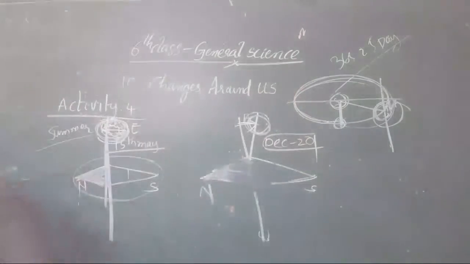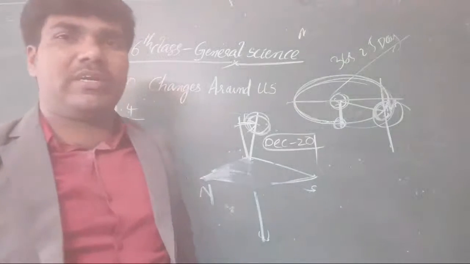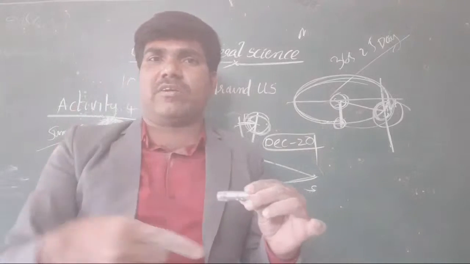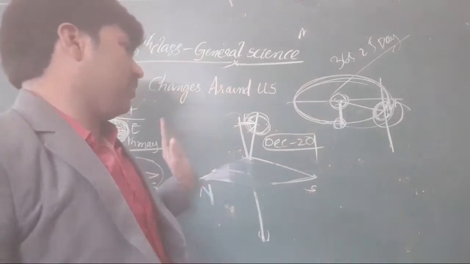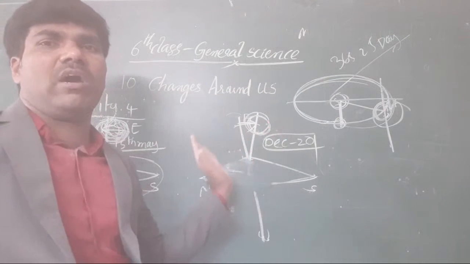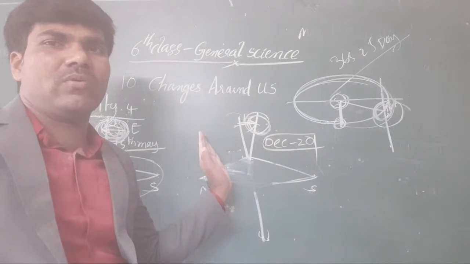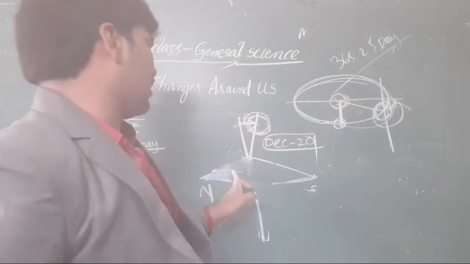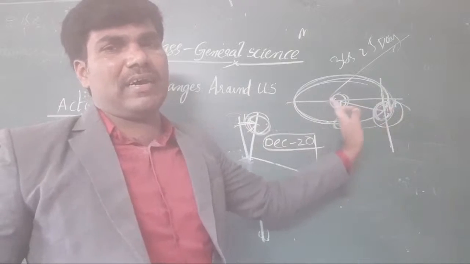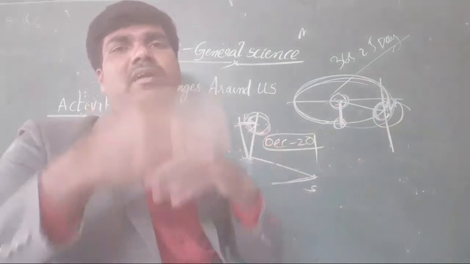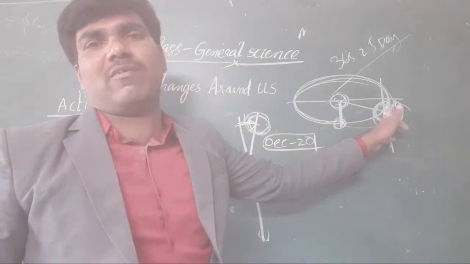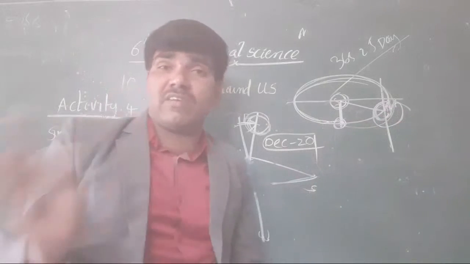Whatever our sun rising position, how it changes, and the sun setting position, how it changes. Why? Because Earth is rotated and tilted, sometimes bending towards the sun, southeast, sometimes northeast. Clear or not, all of you? Suppose you take a compass, this is the north side, this is the east side. Now it always rotates regularly because of the day and night forms, and every time some portion is towards the north, some portion is towards the south, because of that the seasons change.